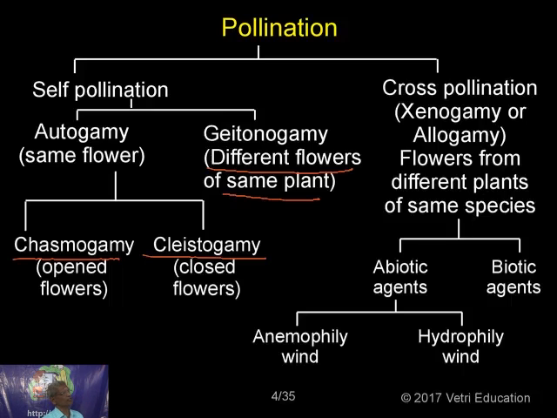Now, cross-pollination, xenogamy, is divided once again, covered by different agents, biotic and abiotic. I was explaining this to you. Now, abiotic agents are anemophily and hydrophily. Phily means love. See, anemophily, they are wind lovers. So, these flowers are wind lovers. Why should they love wind? Because it helps in carrying the pollen grain to the stigmatic surface of another flower.